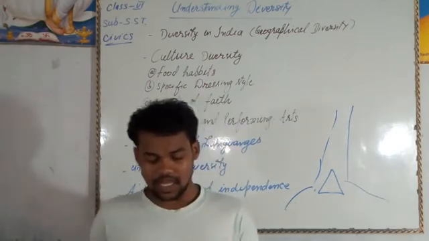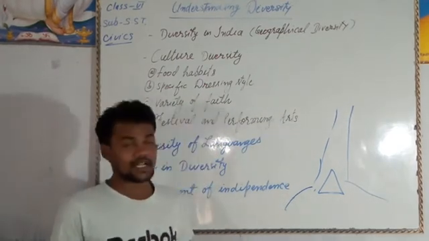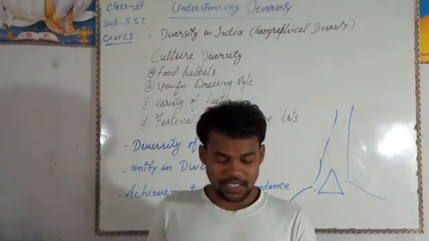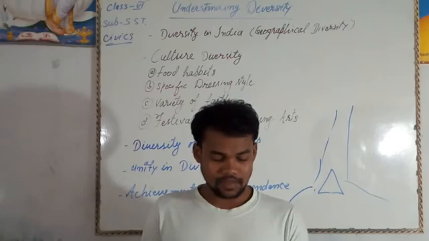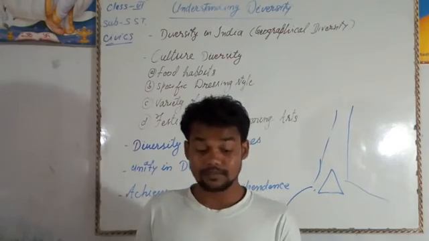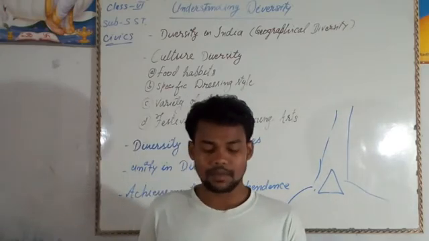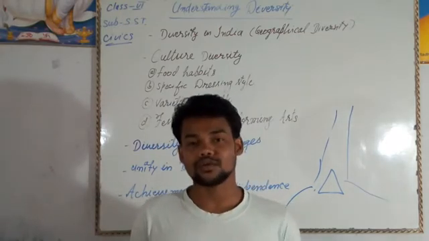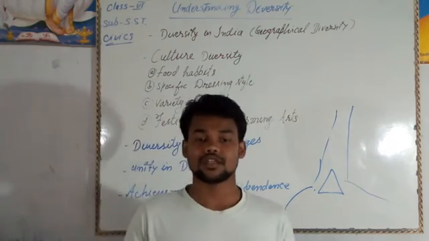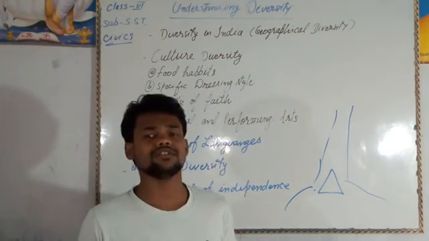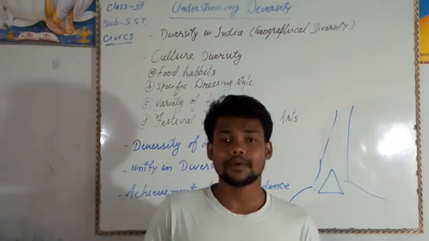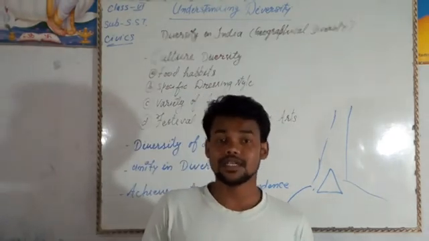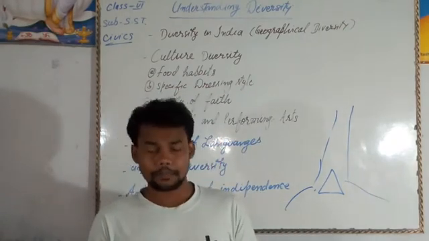But some languages are state-wise. Those languages are Assamese, Bengali, Bodo, Dogri, Gujarati, Hindi, Kannada, Kashmiri, Konkani, Maithili, Malayalam, Manipuri, Marathi, Nepali, Odia, Punjabi, Sanskrit, Santali, Sindhi, Tamil, Telugu and Urdu. These many languages are spoken all over India. Some other languages are not mentioned in the book, but we can consider that over 200 languages are present in India, spoken by Indian people.